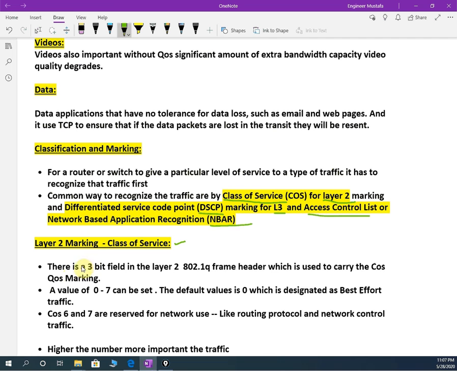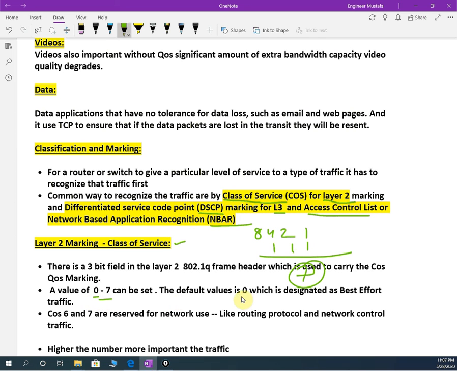How are we going to mark? There is a 3-bit field in layer 2. If we see the layer 2 802.1Q frame header, which is used to carry the CoS quality of service marking, it is using 3 bits. For example, 8, 4, 2, 1, like we write when converting binary to decimal. So with 3 bits, the total will be 7, so the value can be set from 0 to 7.